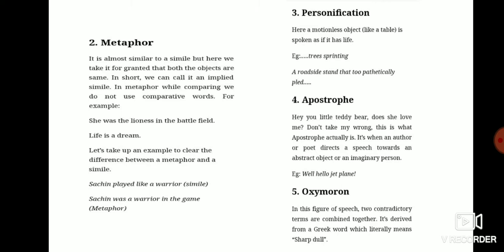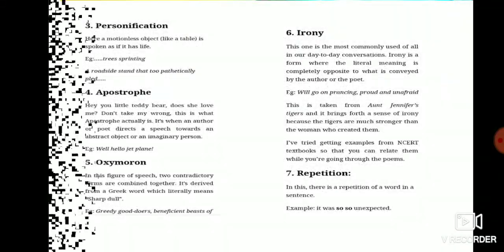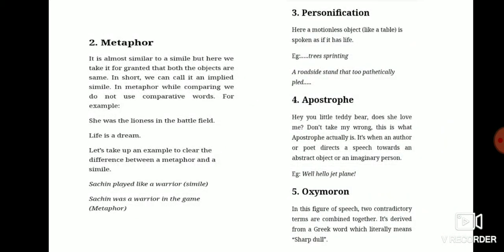Here the example is given, life is a dream. Life is compared with a dream, but here it is not written as or like. Let us take up an example to clear the difference between the metaphor and the simile. Here it is said that in simile we have to use the words like and as. Sachin played like a warrior. It is a simile. Sachin was a warrior in the game. It is a metaphor. Now, I think you understood this.